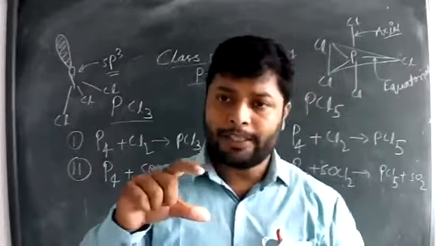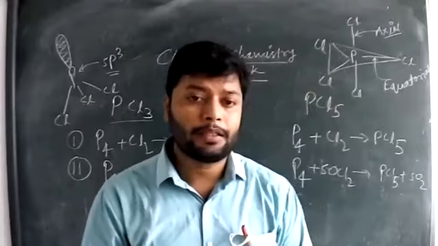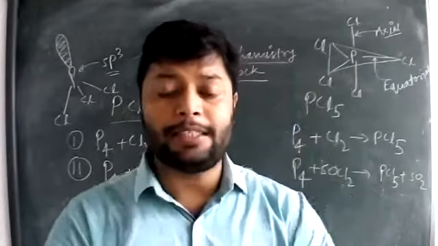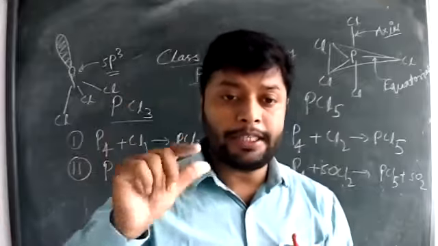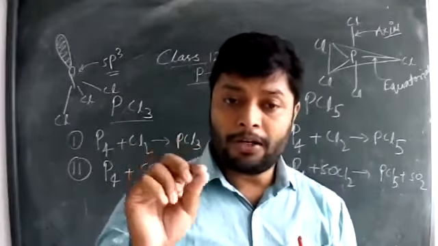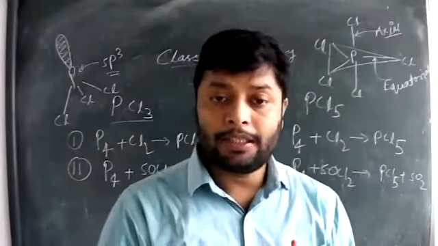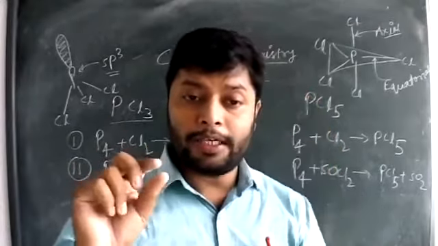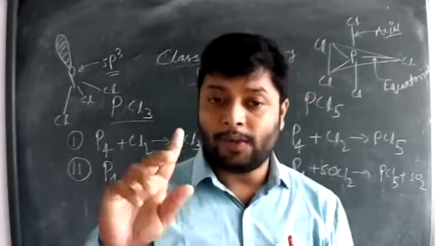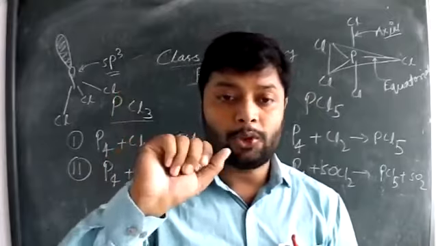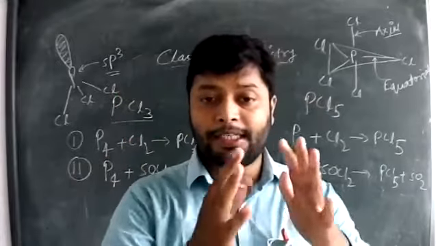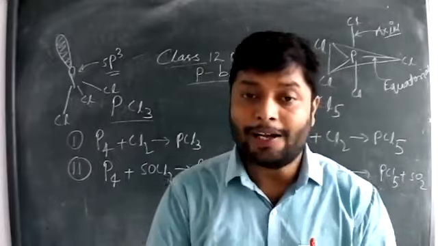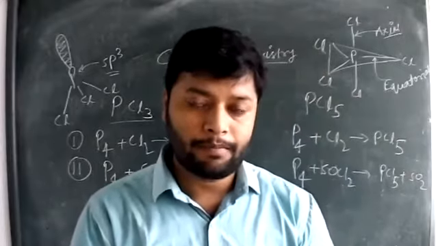One more thing you have to learn: whenever the bond length increases, the stability of the bond decreases. The bond dissociation enthalpy, the energy required to break a 1 molar bond, is inversely proportional to the bond length. The greater the bond length, the lower the bond dissociation enthalpy, also known as bond enthalpy.